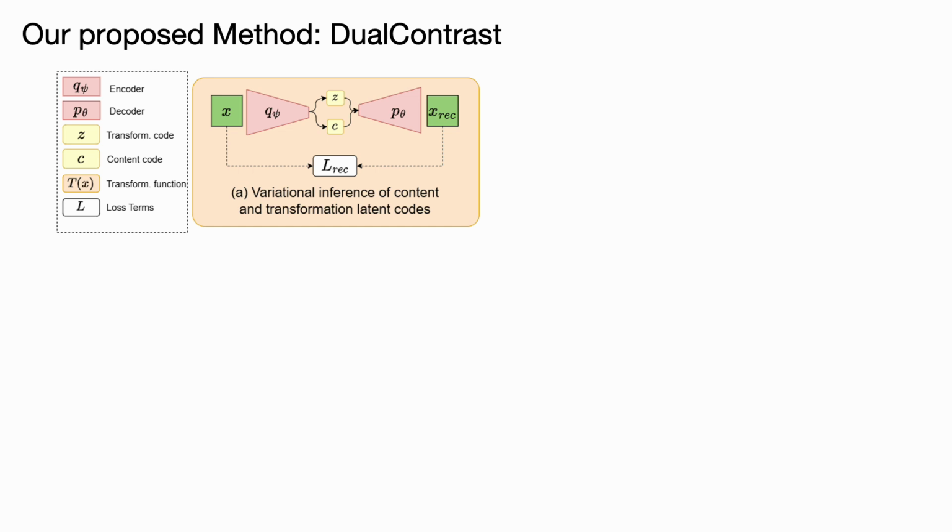To this end, we propose dual contrast, a novel self-supervised learning strategy that, while using only rotation to perform data augmentation, can implicitly disentangle conformation or conformation-like transformations from content in an unsupervised manner. Our method performs variational inference of both content and transformation using a variational autoencoder framework.